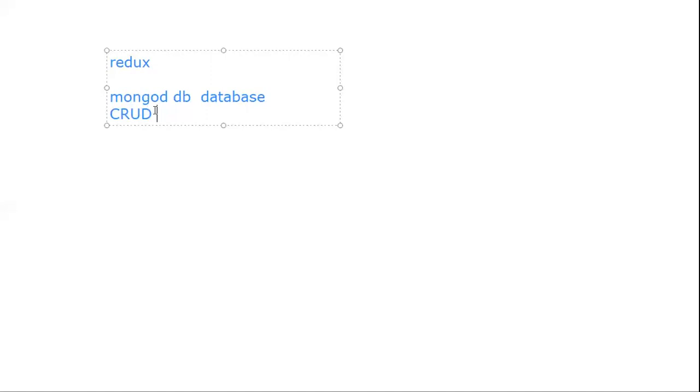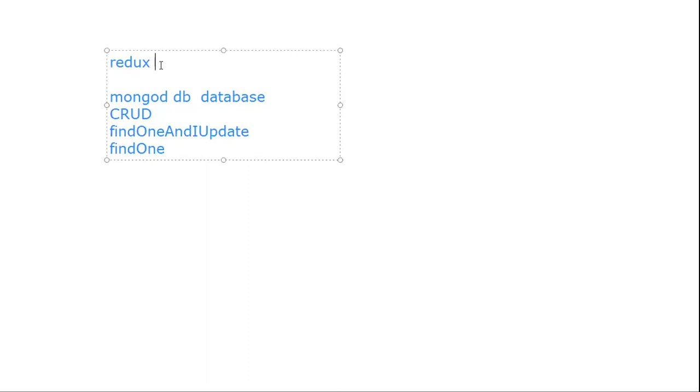Now we have find one and update. We have so many queries like find one and find one and update. We have so many queries that are provided by MongoDB. So that is the whole story about MongoDB. If we have a database, we should be able to do all these CRUD operations: create a document, read all those documents, update, and delete. These are all the queries.